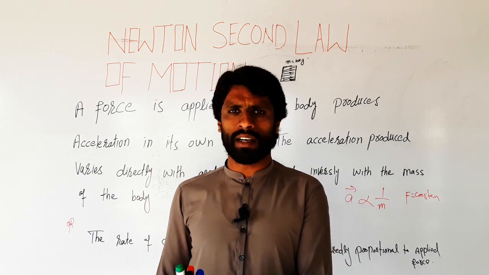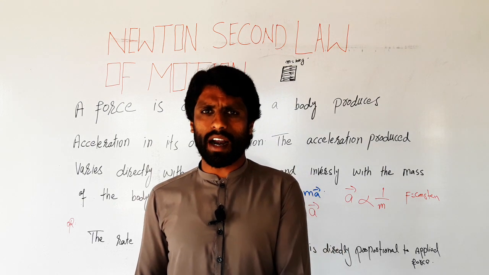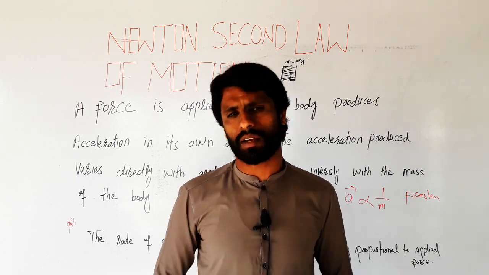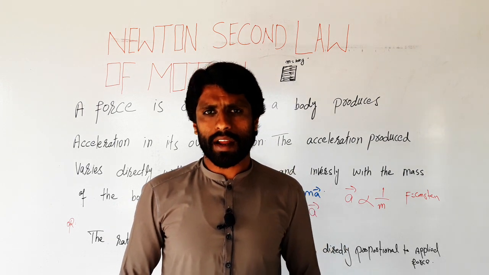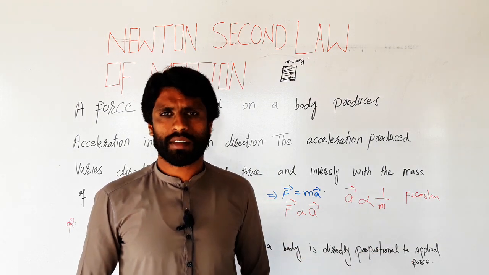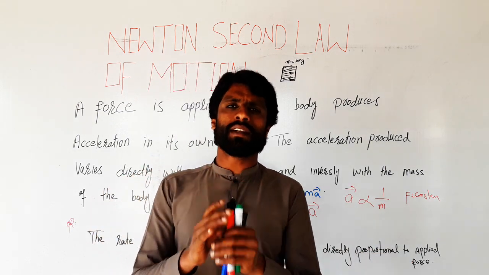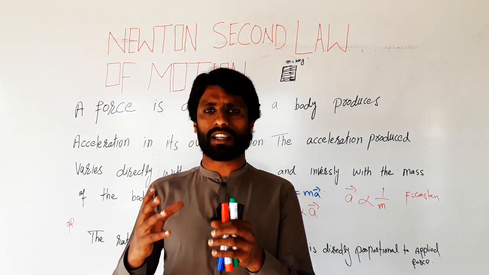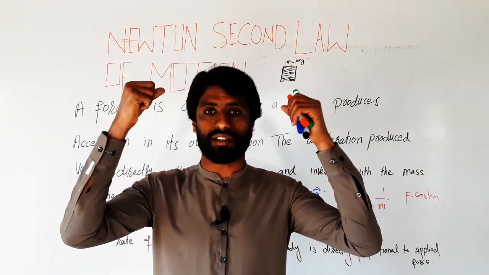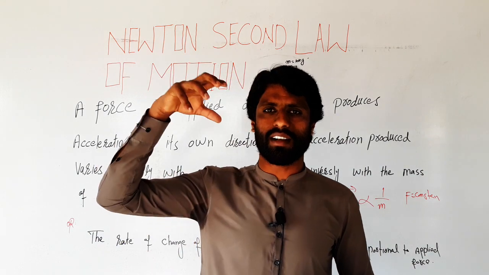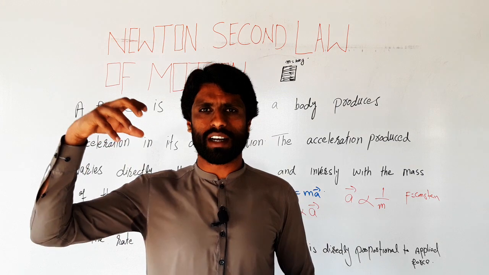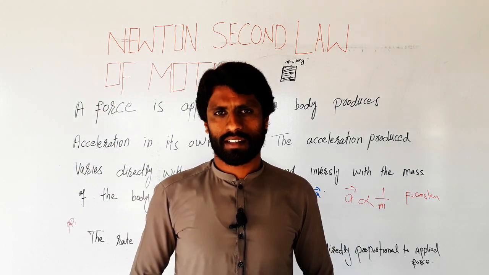A 3rd class student cannot replace the table, and the same table the 10th class student replaces easily. The mass of the table is the same. It means the force or energy of a 10th class student is large compared to the 3rd class student. That's why a 10th class student easily replaces the table.